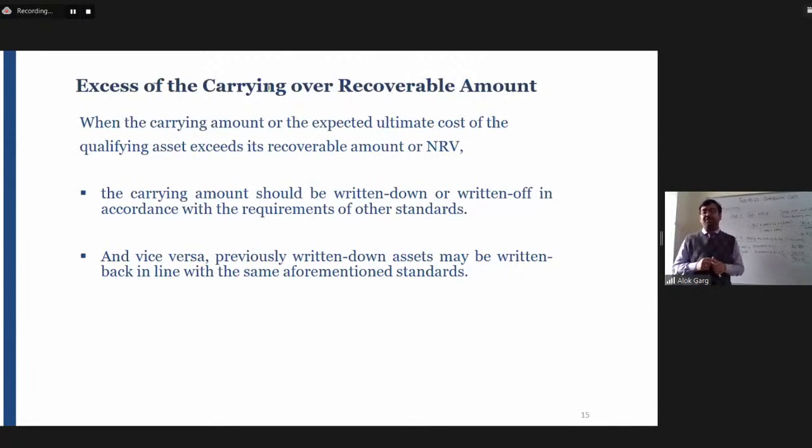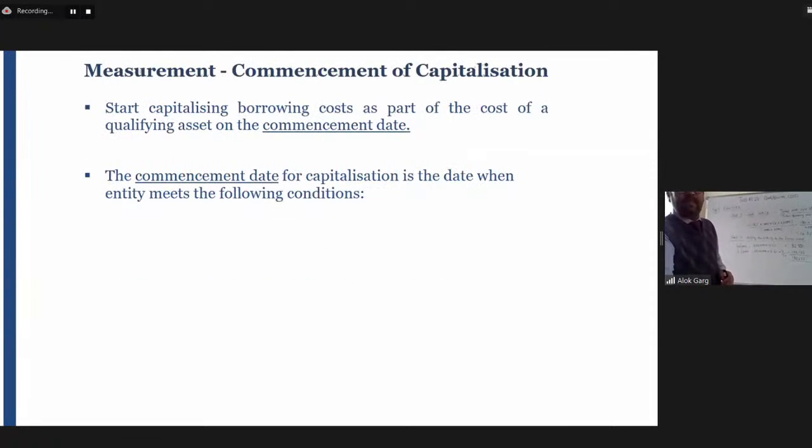If there is a borrowing cost which has to be capitalized as part of the cost of the machinery, it is also required to be written down to the recoverable value. This impairment concept is the same concept which we have read in Ind AS 16, Ind AS 38, or even Ind AS 36.